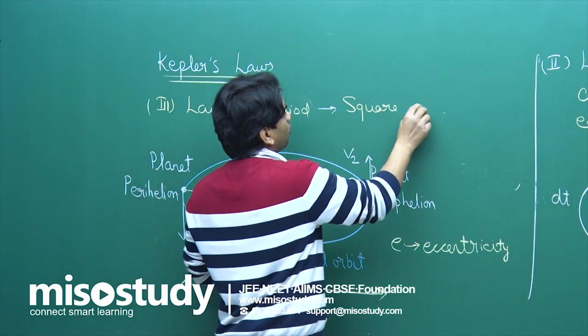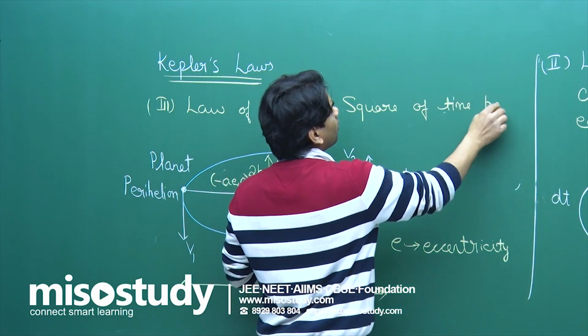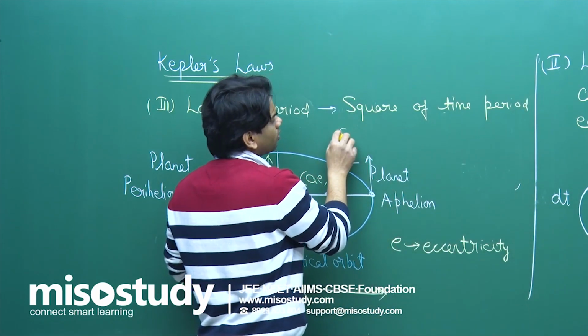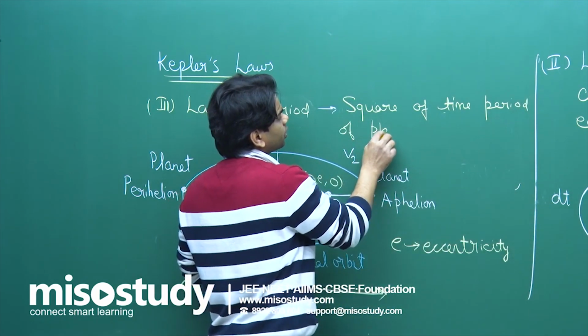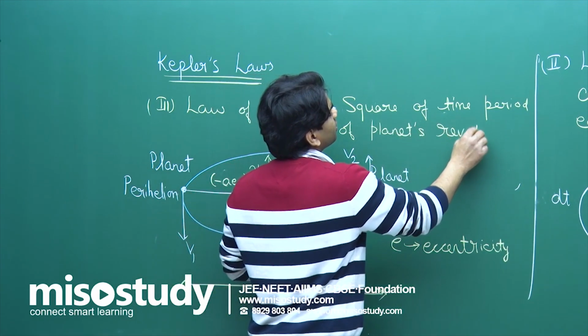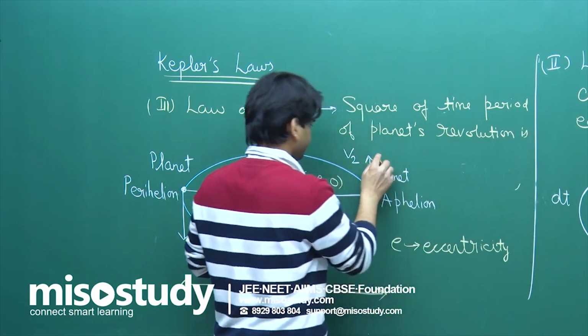I'm talking about the entire time taken to revolve around the sun: the square of the time period of a planet's revolution is directly proportional to